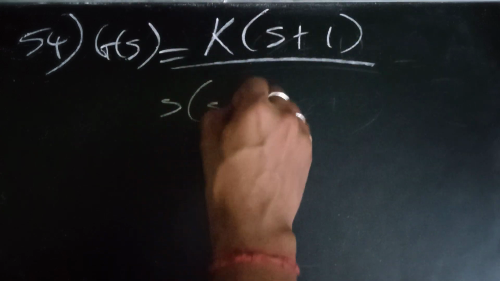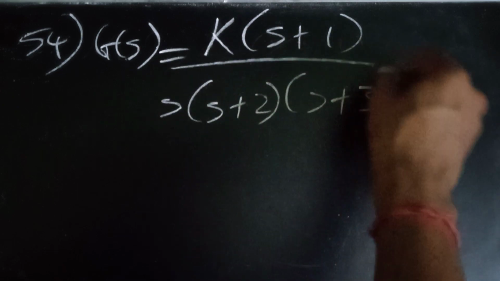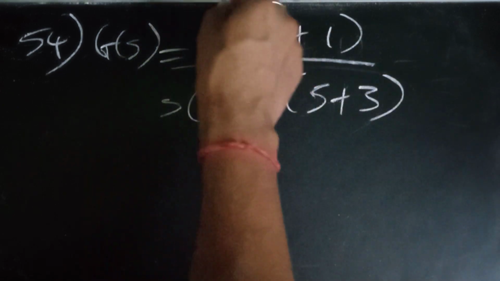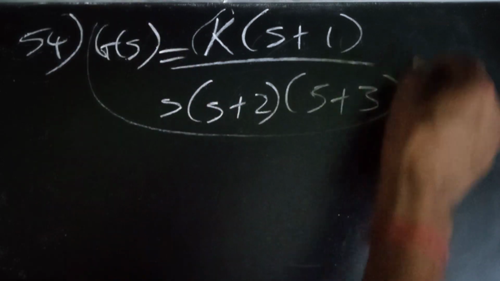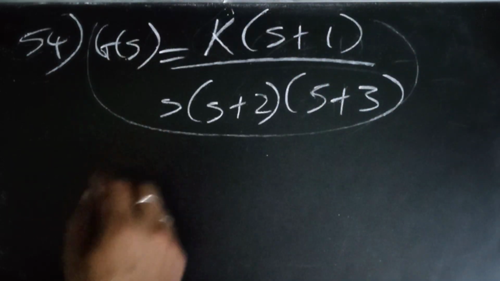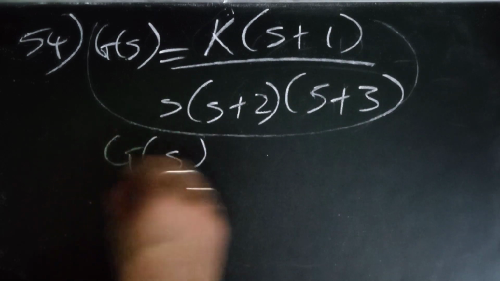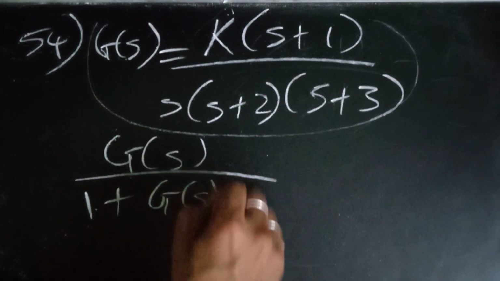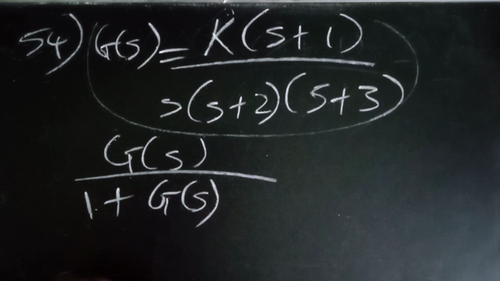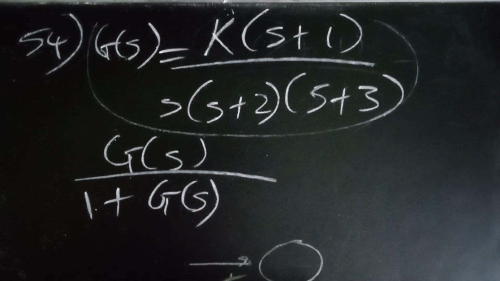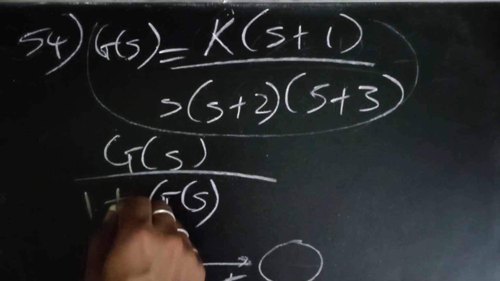Next, the 54th question, that was given G of s. Again I'm taking questions from PDC. So G of s plus 1 and s plus 2, s plus 3, this was the question, and I think this was the open loop transfer function. So if you want the closed loop transfer function, obviously it will be G of s upon 1 plus G of s. You know this thing, if it is negative feedback, then it will be plus here.